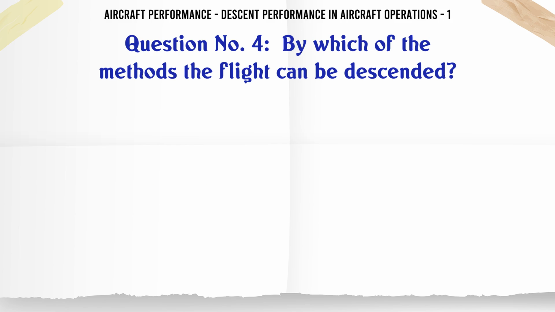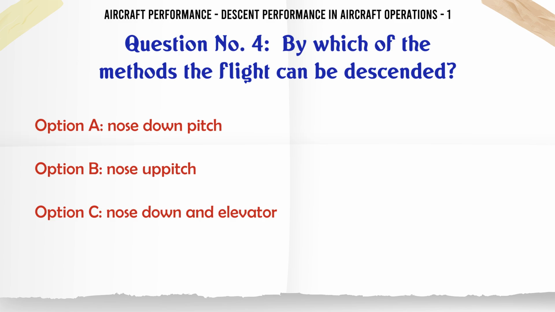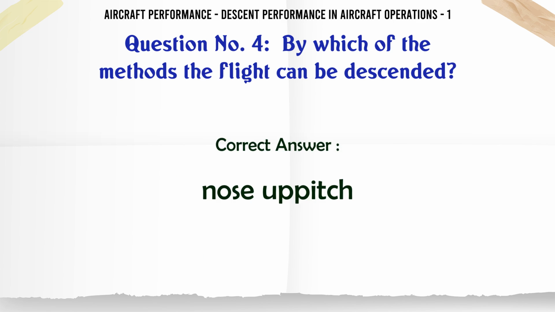By which of the methods can the flight be descended? A. Nose down pitch, B. Nose up pitch, C. Nose down and elevator, D. Elevator and nose up. The correct answer is nose up pitch.